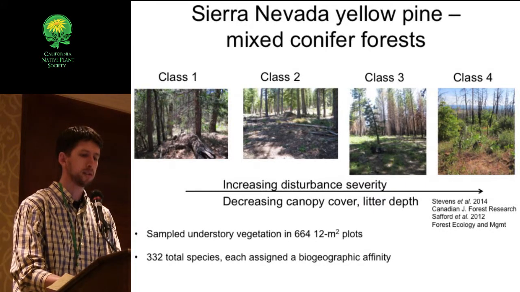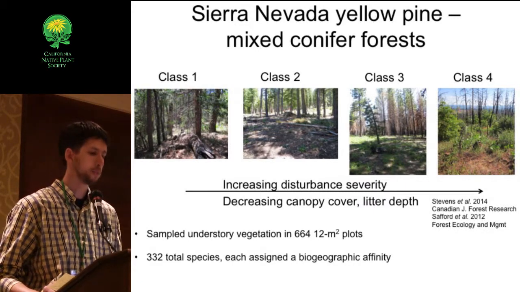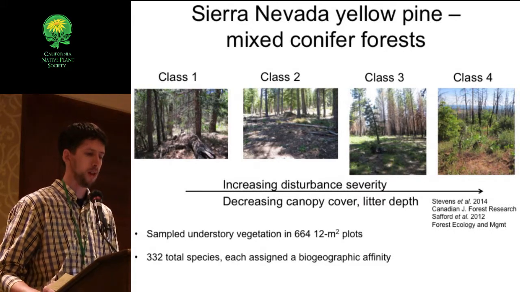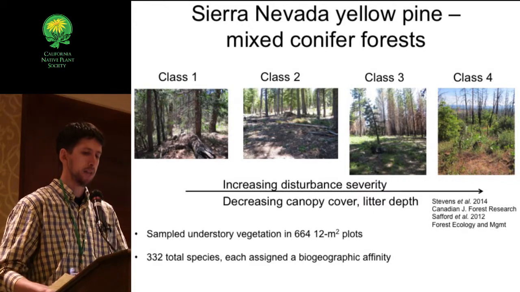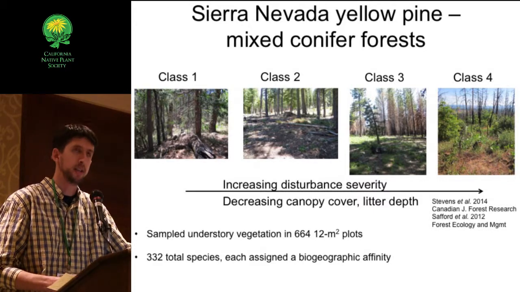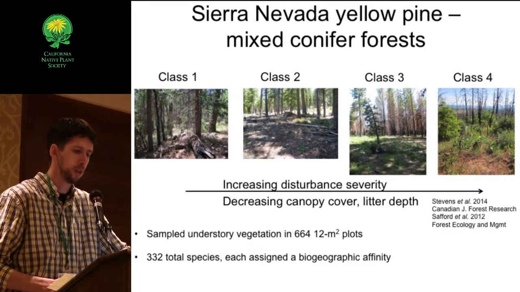So we sampled across these 12 sites, a total of 664 12 square meter plots across these 4 classes. And we ended up with a total of 332 native species. And for each of the native species, we assigned them a biogeographic affinity, and that's what we're going to be looking at as our indicator of shifts in community composition.